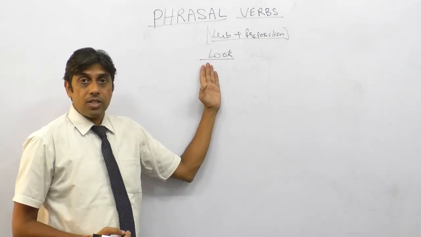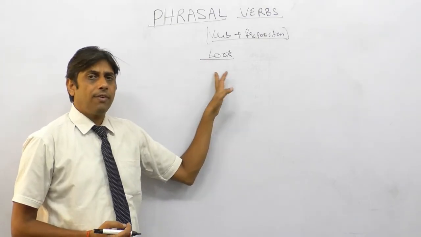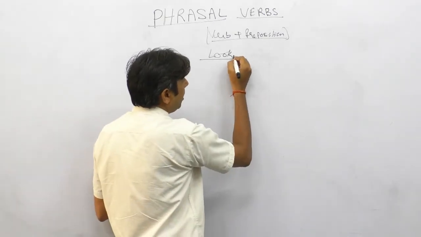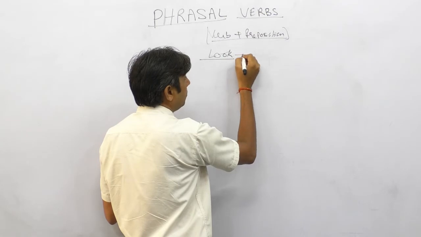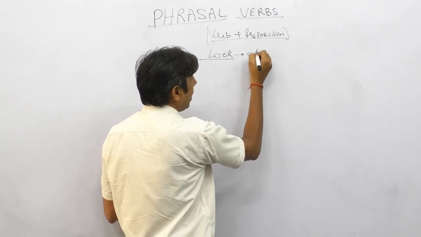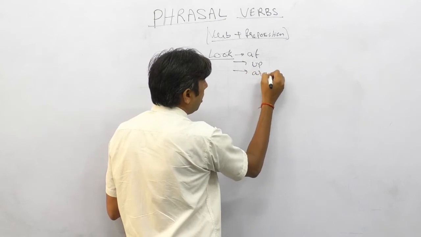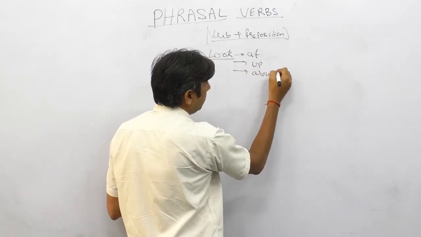We can make a list of approximately 25-30 phrasal verbs with look. Example: just add prepositions with look. Look at. Look up. Look around.